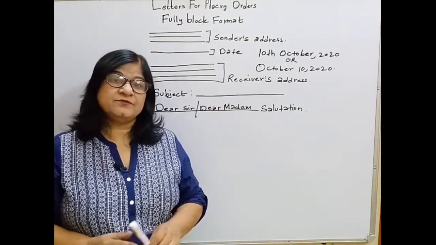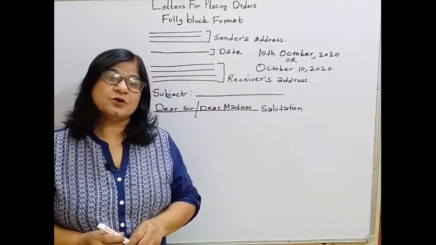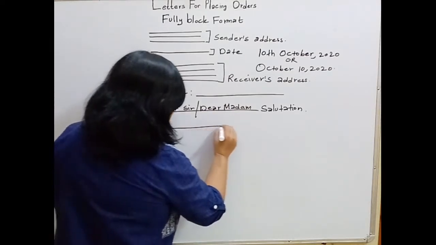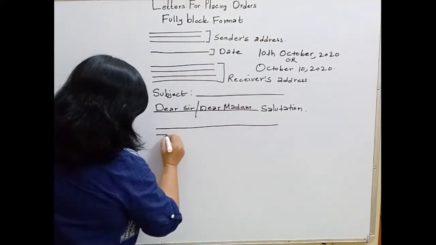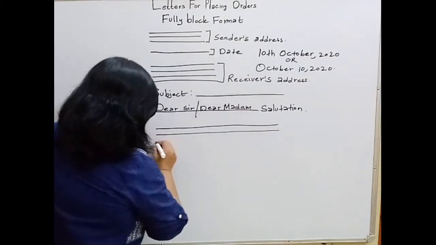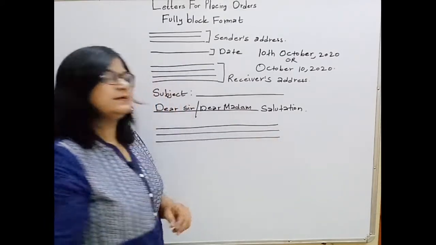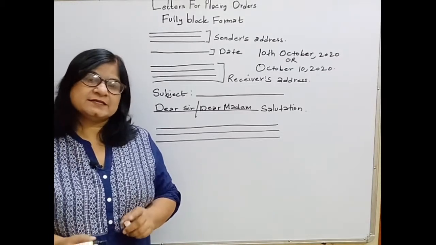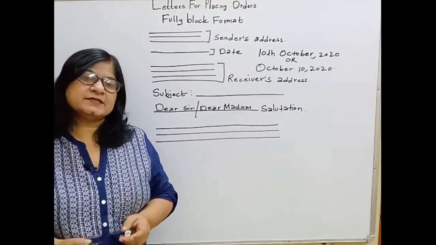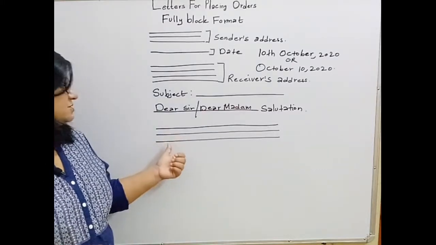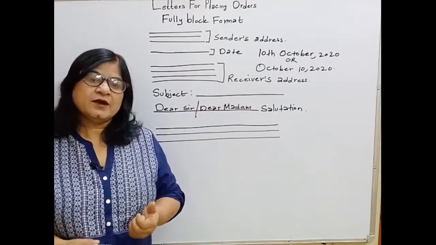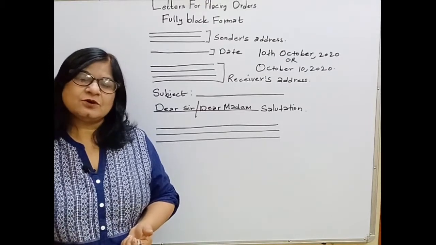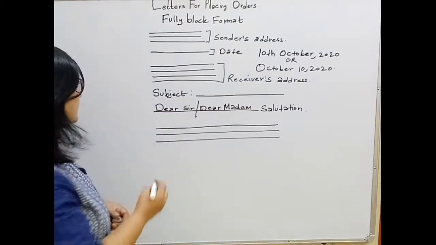And now the very important part is the body of the letter. We'll leave a line and here we'll write the body of the letter. Students, we have to write the letter in at least 3 paragraphs. I'll tell you one by one what to write in these paragraphs. In the first paragraph, we have to write about the reference to the quotations or the telephonic talk.